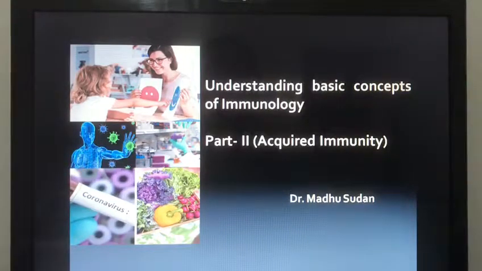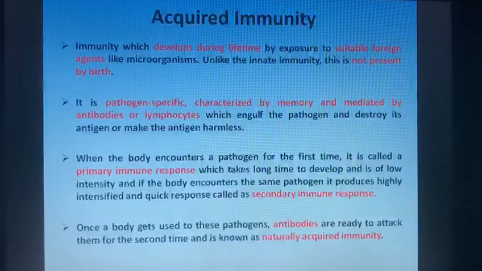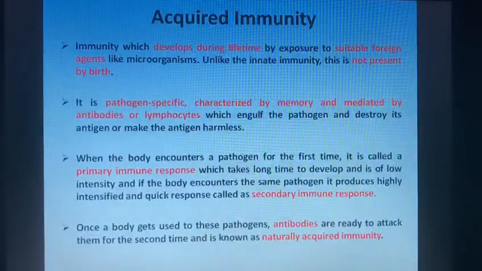So let's start with today's topic, that is acquired or adaptive immunity. Acquired immunity or adaptive immunity is a type of immunity that develops during a person's lifetime by exposure to suitable foreign microorganisms. This type of immunity is not present in our body by birth. It is pathogen specific, it is characterized by memory, and it is mediated by lymphocytes, which engulf the pathogen and destroy the antigen or make the antigen harmless.